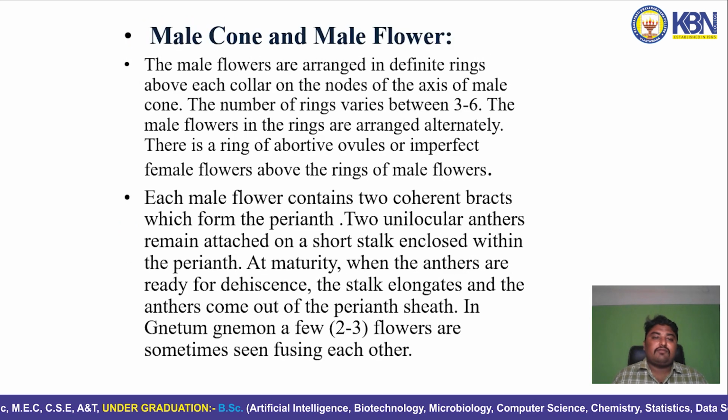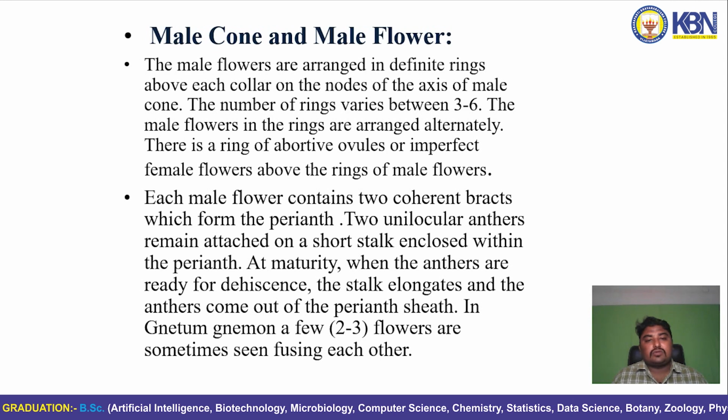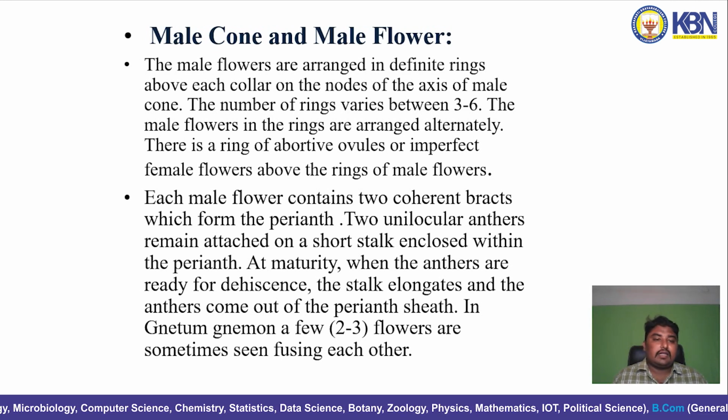The male cone and male flower. The male flowers are arranged in definite rings above each collar, at the nodes on the axis of the male cone. The number of rings varies between 3 to 6. The male flowers in the rings are arranged alternately. There is a ring of abortive ovules, or imperfect female flowers, above the ring of the male flowers.